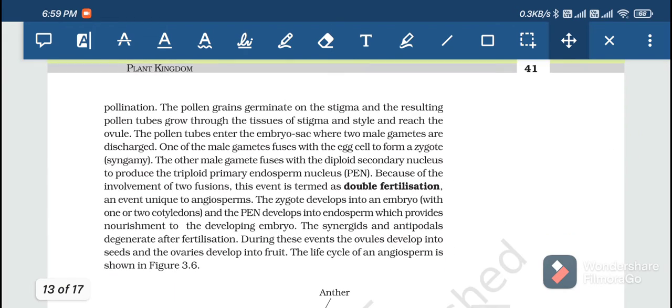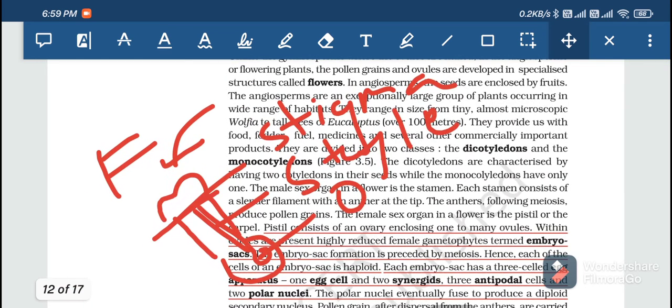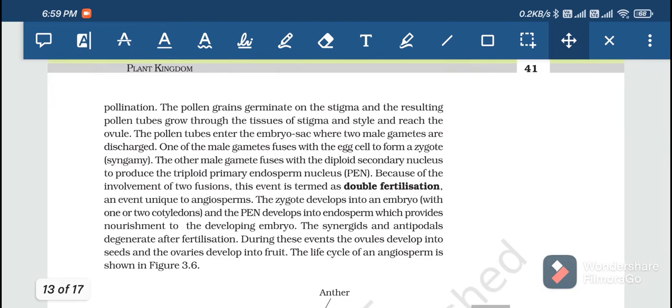Now continuing, the pollen grains germinate on the stigma and the resulting pollen tube grows through the tissues of the stigma and style. As I explained, the pollen tube starts to germinate from the stigma, goes through the style, and reaches the ovary.